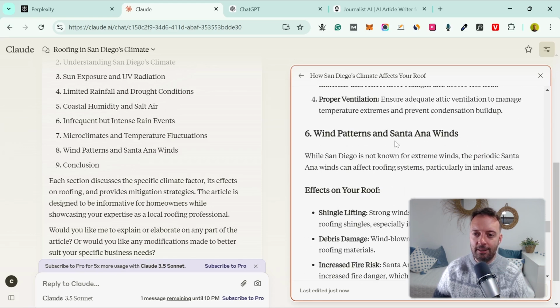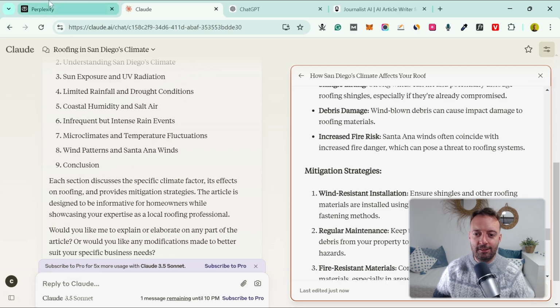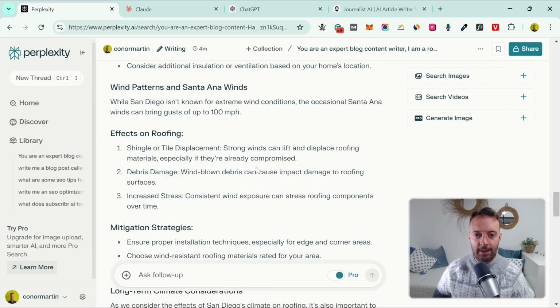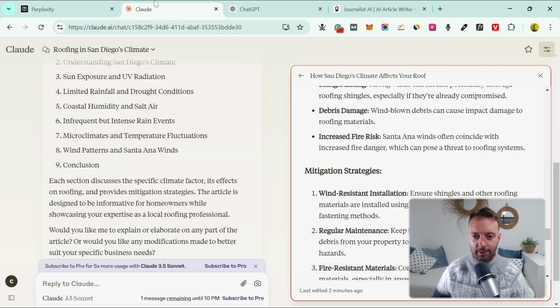Okay, so it's kind of gone into the same. We saw this part before, right? And let's just check this. This is very similar, right? Okay, so we had our 3 effects here and then our mitigation strategies in Perplexity.